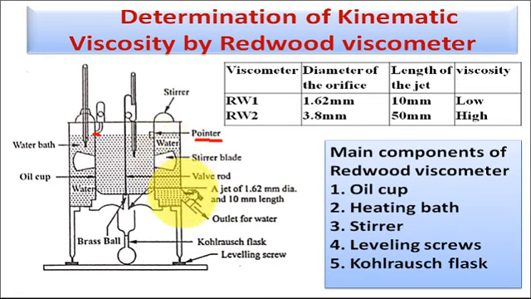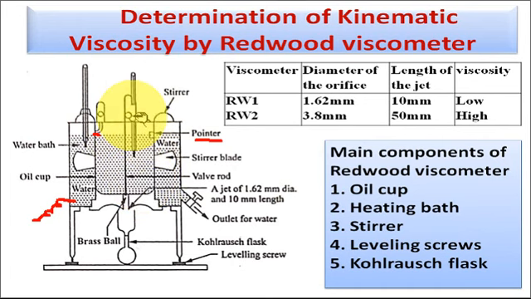That means we start the heating of the Redwood viscometer. When we start the heating, actually it is connected electrically. So when we start the heating, water in the water bath starts to heat up. Due to this heating, the oil cup starts to heat and the oil in the oil cup starts to heat up.